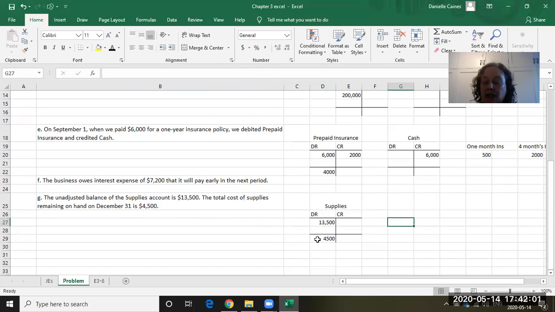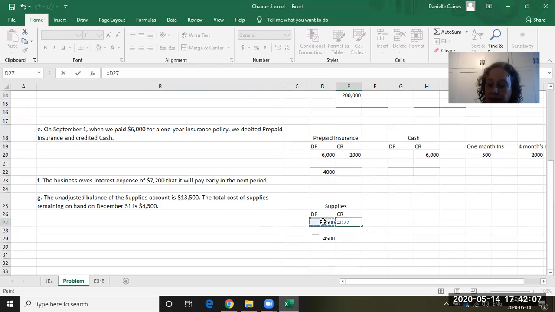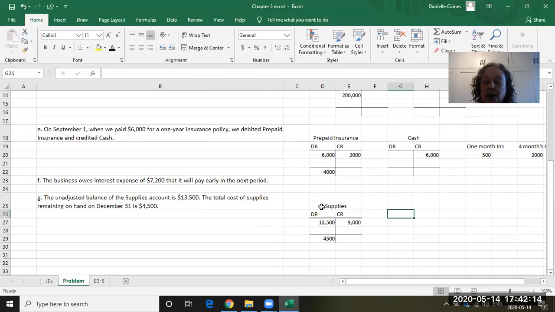So if the end balance is $4,500, how much did we use? Well, we used $13,500 minus our ending balance. So we used $9,000. So just be careful about how they word this, because they could have said, we used $4,500, and then that would be your credit to supplies. But in this case, they said the ending balance was $4,500. So they're having us calculate how much we used.